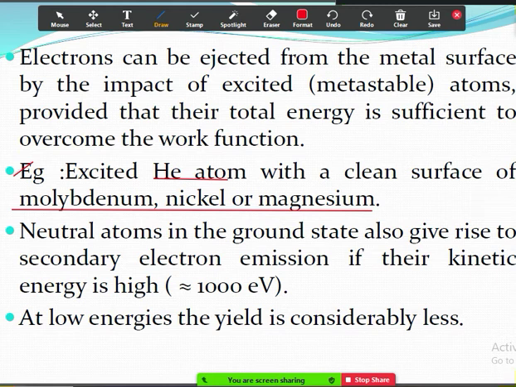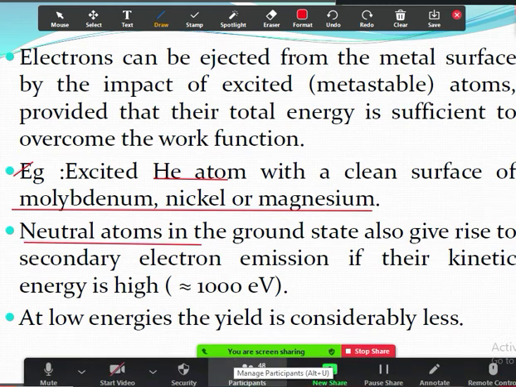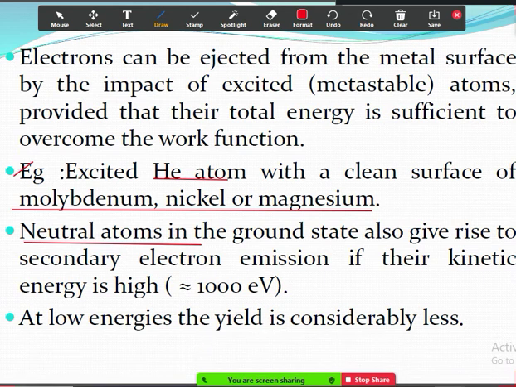And one more point, neutral atom in the ground state. Neutral atom means it doesn't have any special charge; it is not an ion. A neutral atom has equal number of electrons and protons. So neutral atom in the ground state also gives rise to secondary electron emission, if their kinetic energy is high, approximately equal to 1000 electron volts.